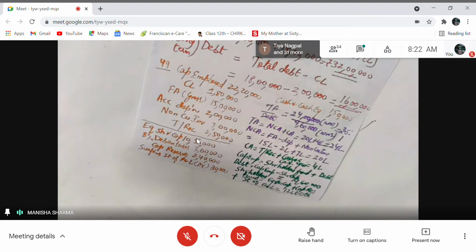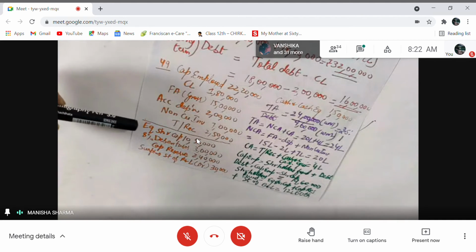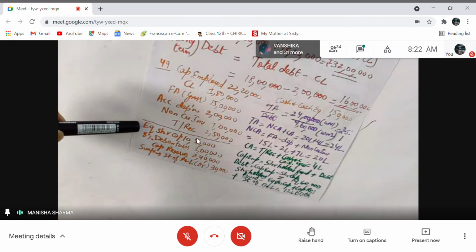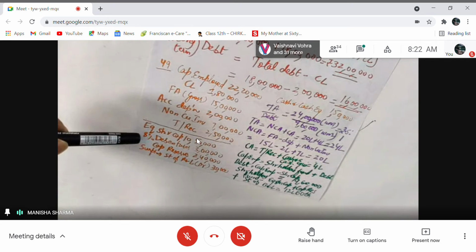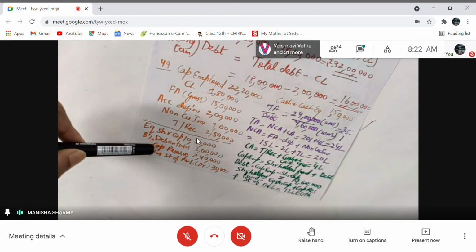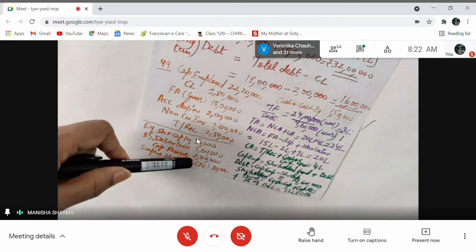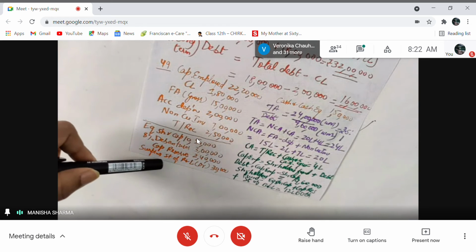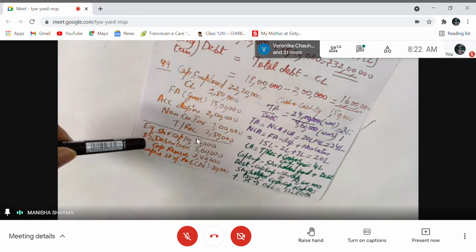So in order to find shareholders fund, equity capital is given, 10 lakh 50,000. So 10 lakh 50,000 plus debentures 3 lakhs plus capital reserve 2 lakh 40,000 minus surplus. No, I will not take debentures. Debentures is part of capital employed.